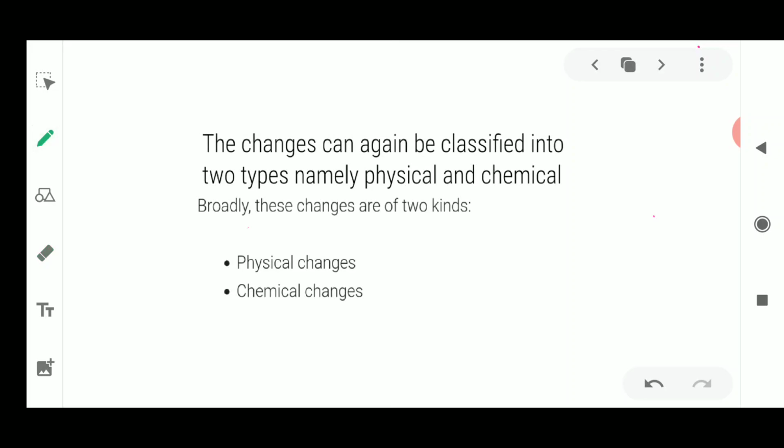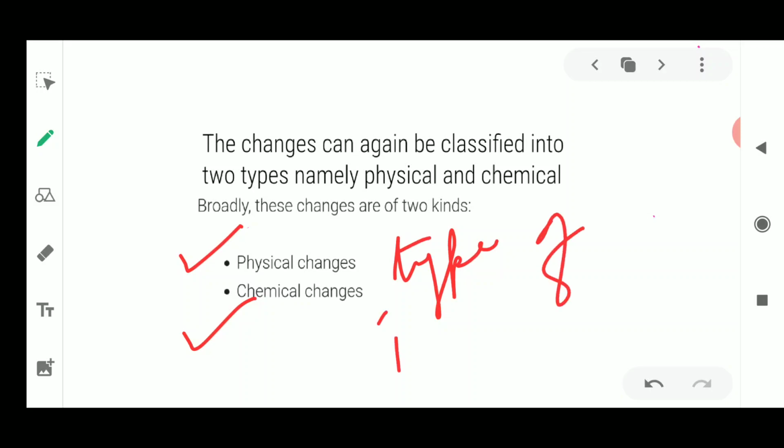of changes. The changes which we have studied yesterday could be classified broadly on the basis of the formation of substances and where that change is taking place. It is of two types. The two types of changes are physical change and chemical change. The physical changes and the chemical changes are based upon the type of product which is formed.